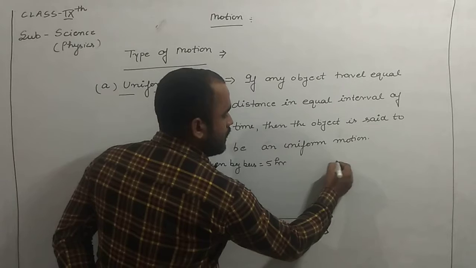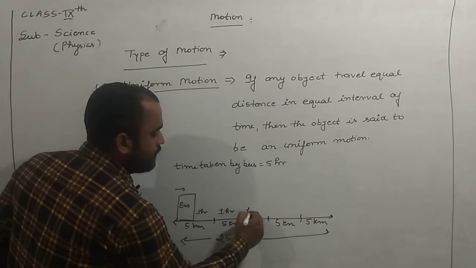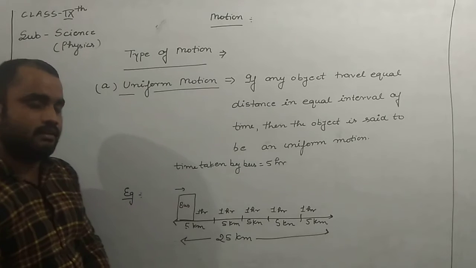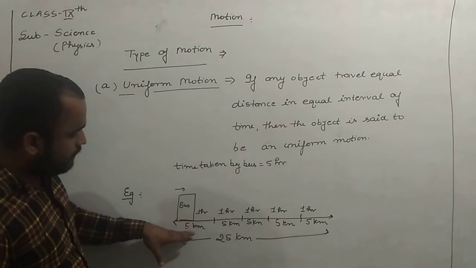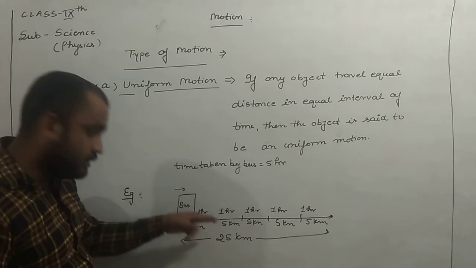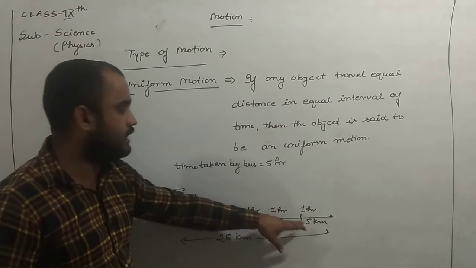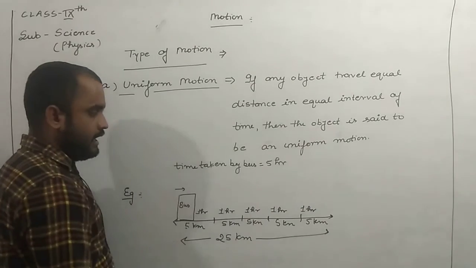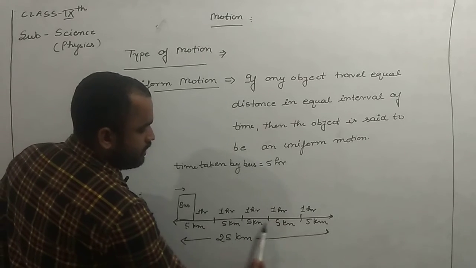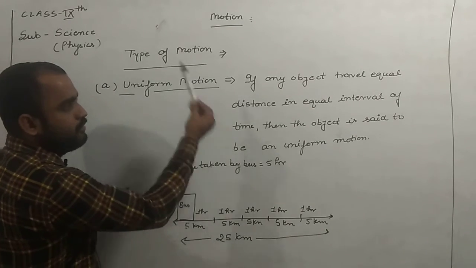That will be, we know, guys, 5 kilometers in 1 hour, 5 kilometers in 1 hour, and so on for all five parts. You will see here that every equal distance is covered in an equal interval of time. 5 kilometers in 1 hour, the next 5 kilometers in the next 1 hour, and again the next 1 hour. Then we say that every time interval is the same to cover the equal distances of the linear path. Then the bus is said to be in uniform motion.